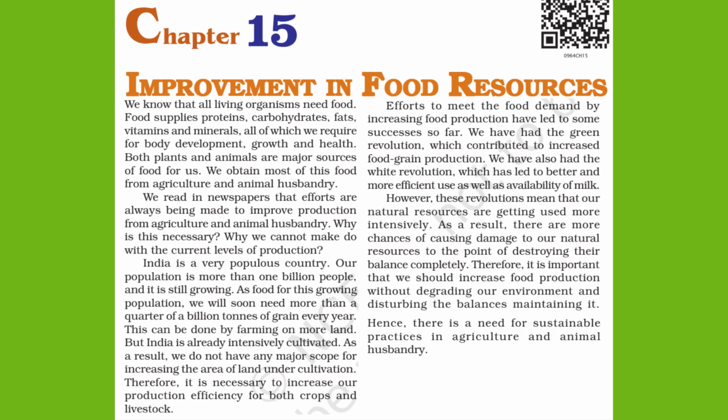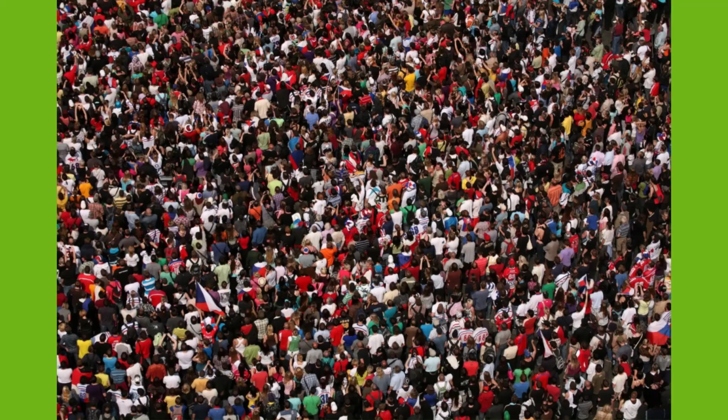So let's move on to the first topic, that is need for improvement in food resources in India. As you know, India is a populous country, and its population is over 1 billion people, and it is still growing. To feed this growing population, we will soon require more than a quarter of a billion tons of grain every year.